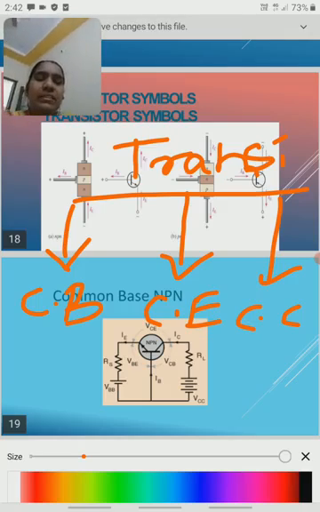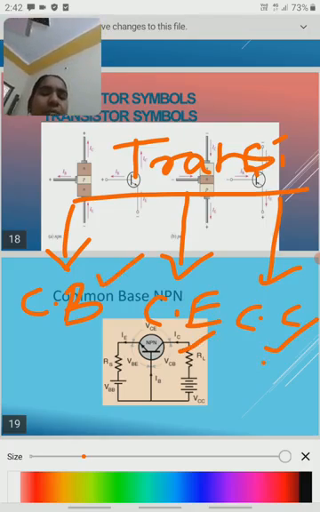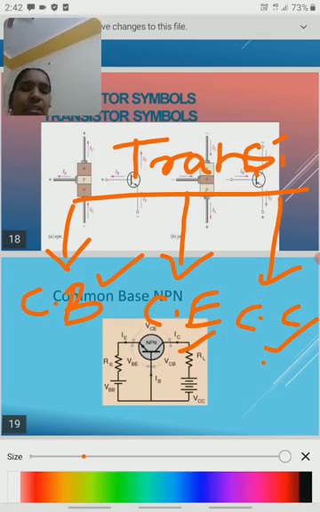Whether you take the PNP transistor or the NPN transistor, transistors are mainly classified into these three categories. We will see some information about the common base, common collector and common emitter. First we will see the common base.